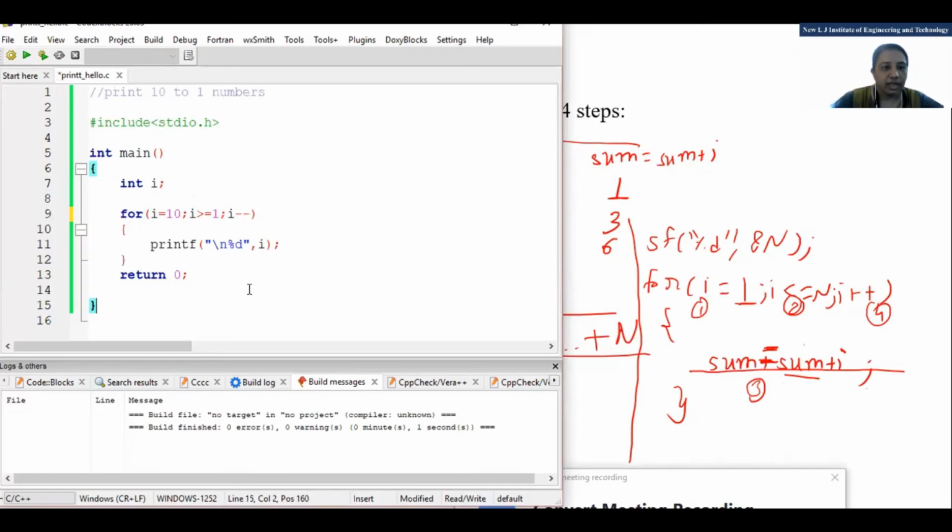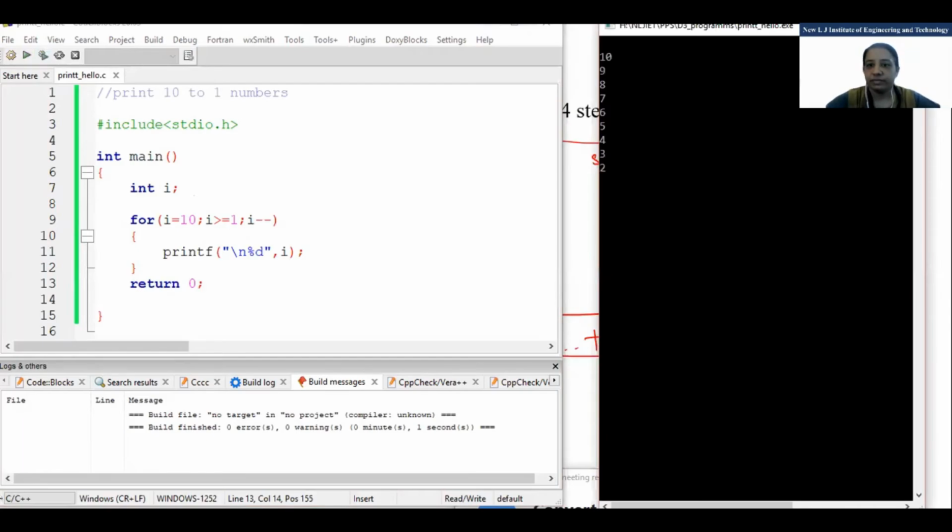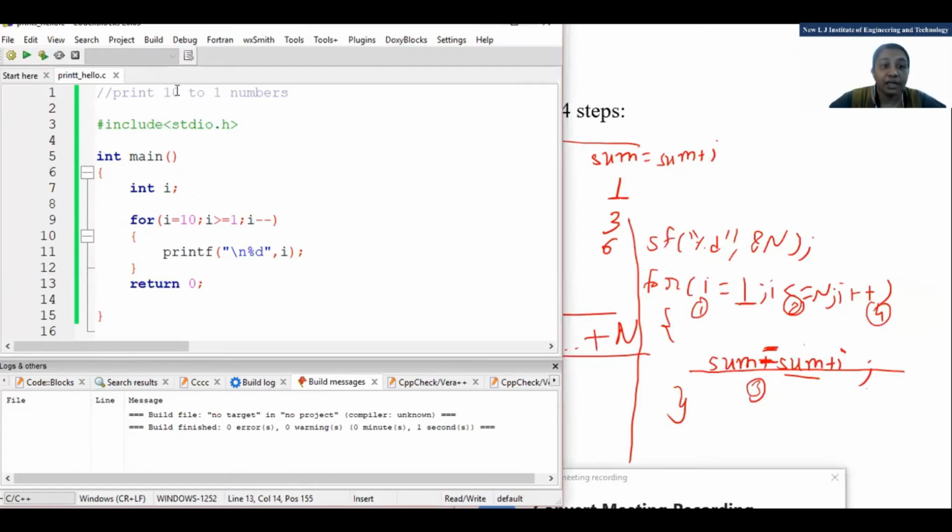Is there any problem in this, or any doubt? I have done the reverse printing. Let's check the output quickly. You can see 10, 9, 8, 7 up to 1.